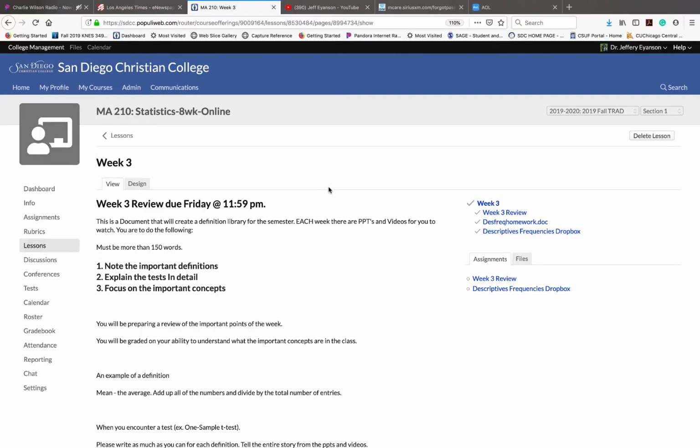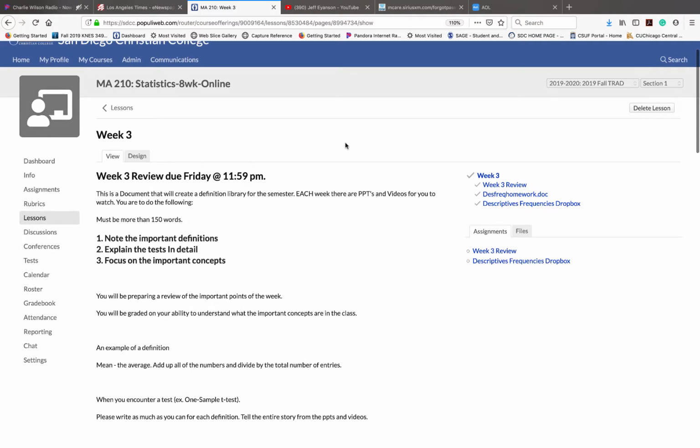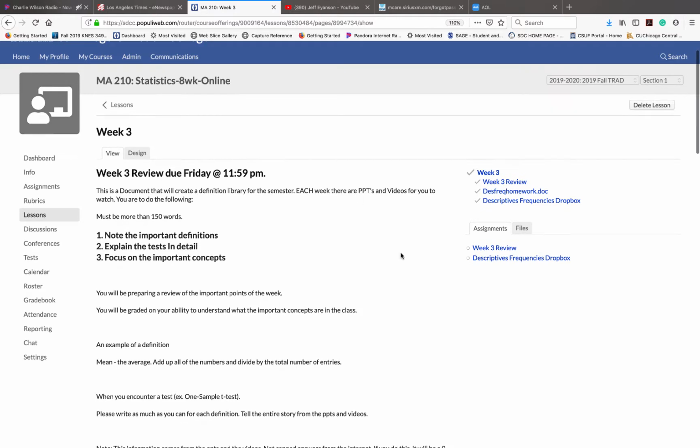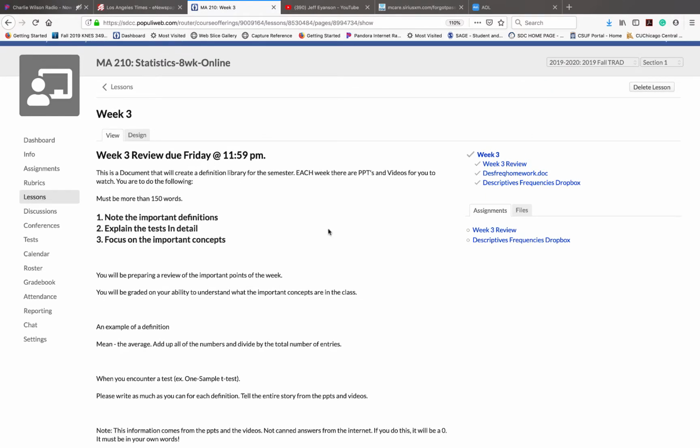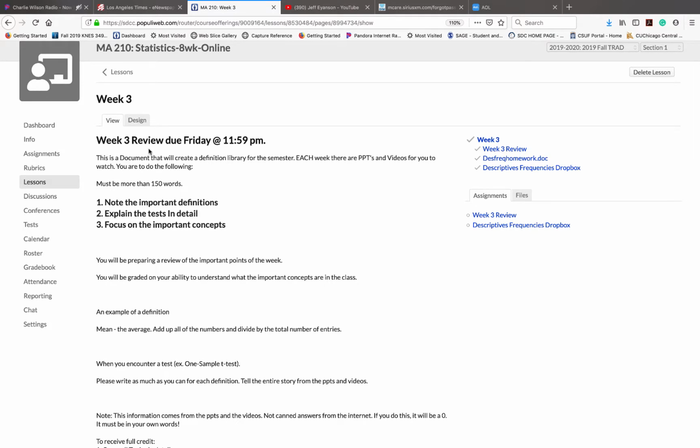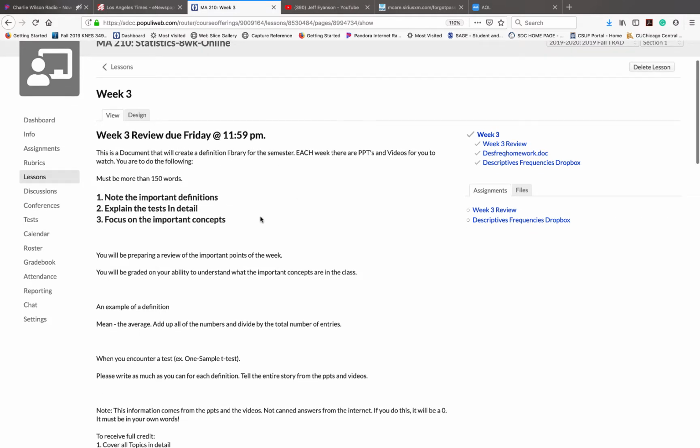Everybody, this is the week 3 reminder. There should be one for almost every week this quarter of the semester. You're already in week 3. Remember that your review is due by 11:59 on Friday.